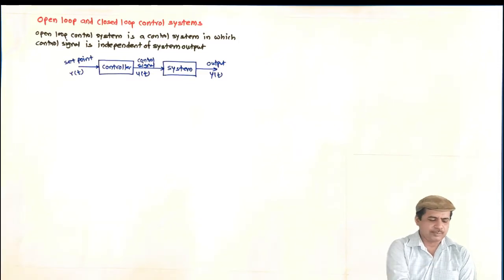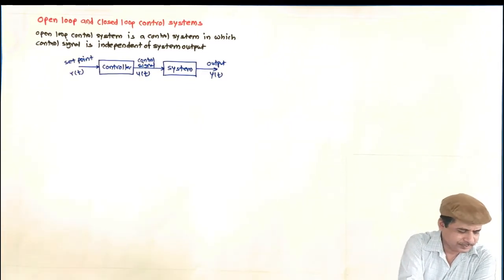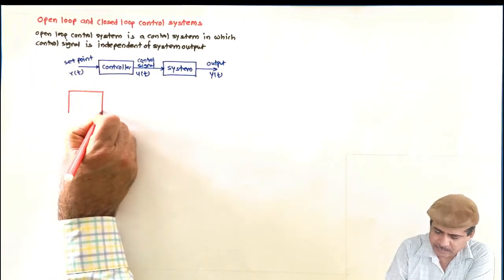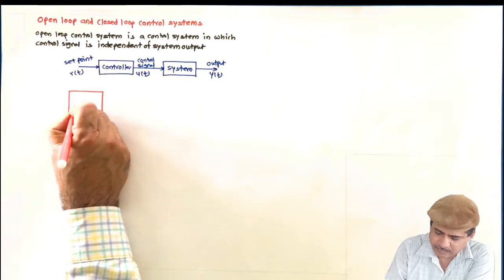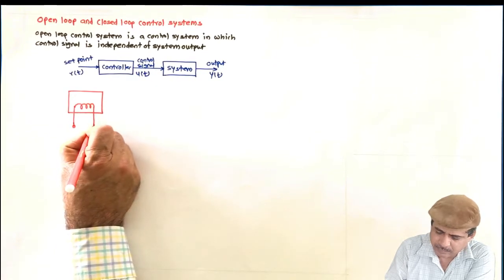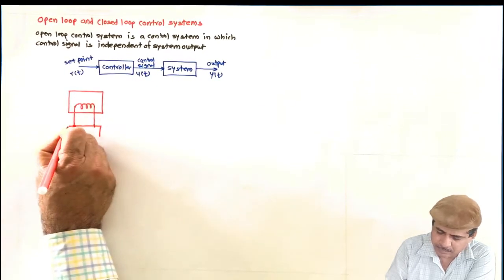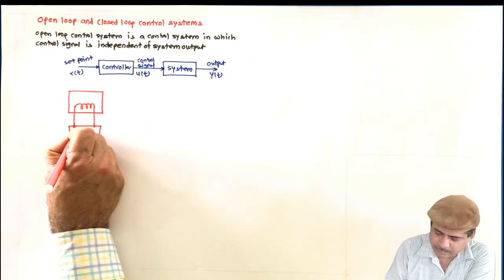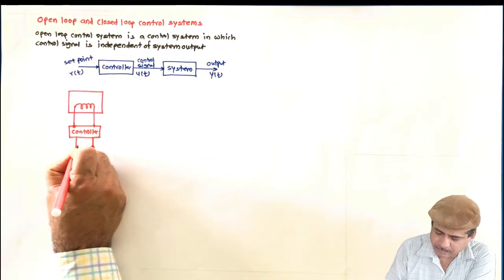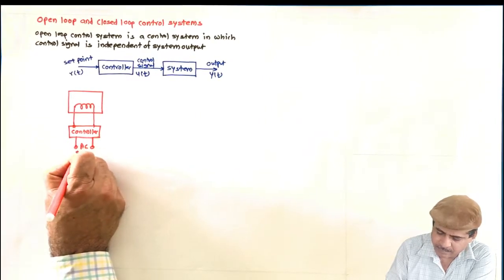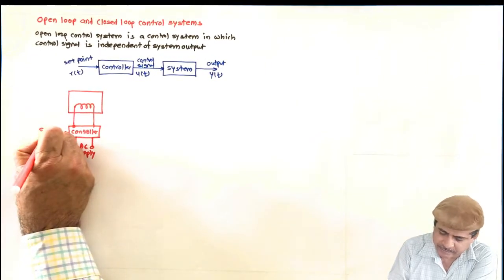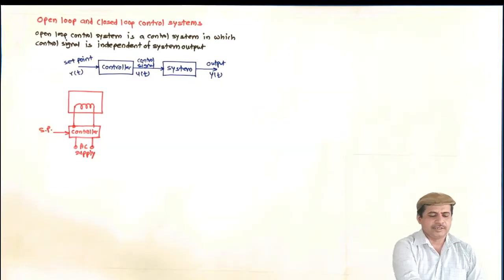So, say for example, let me draw it. This is AC supply, and here I will apply the set point. And what is this?